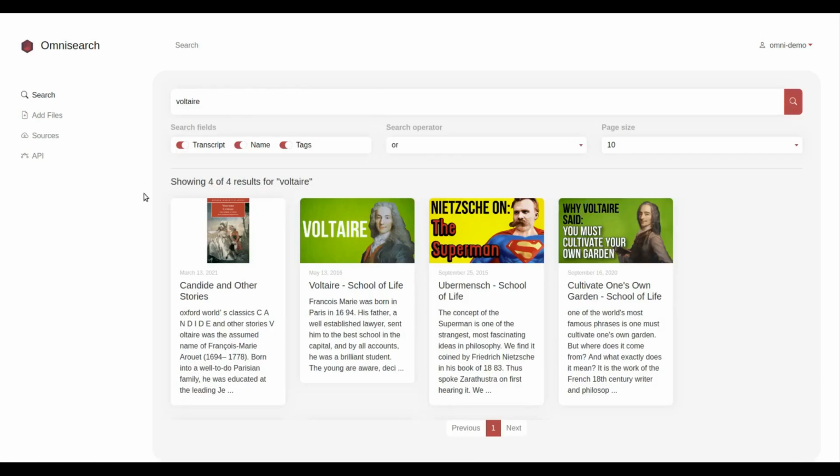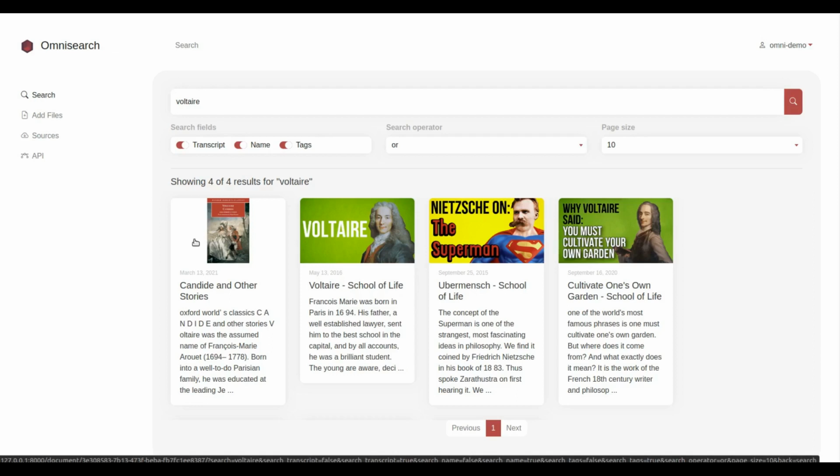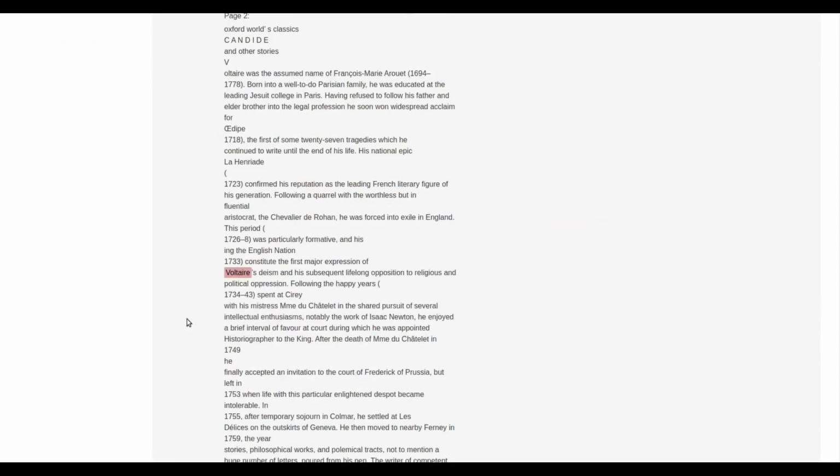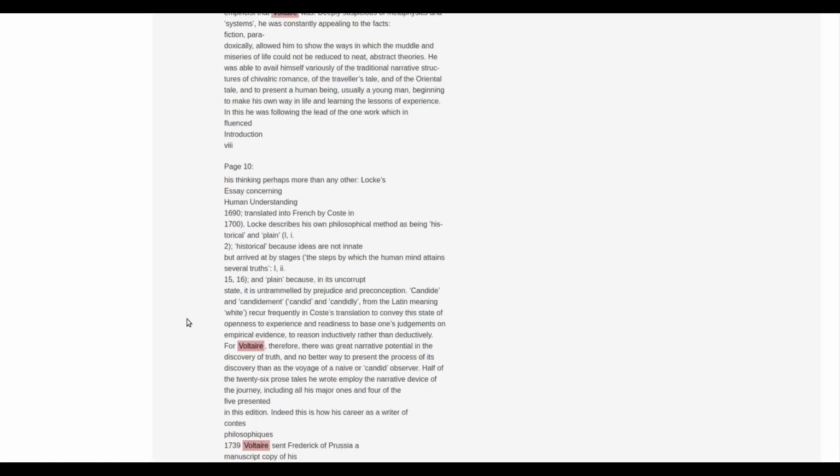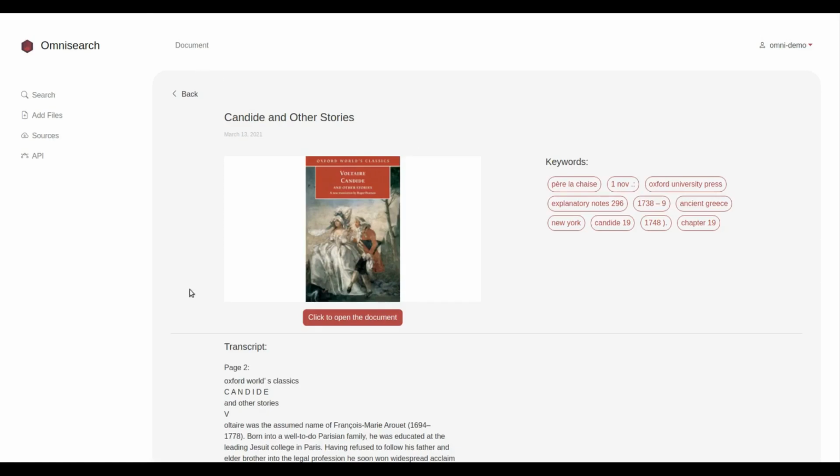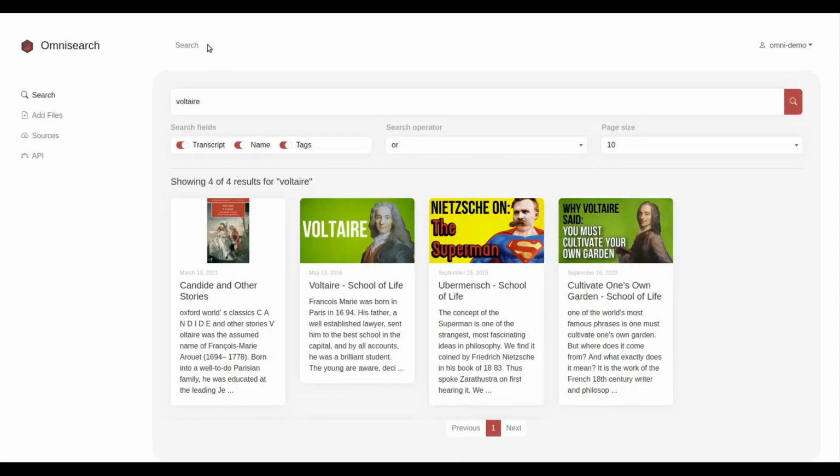Namely, we're not just restricted to videos. I've added a Voltaire book, Candide and Other Stories, and as expected, it turned up here in the search results, and within it, we're able to find all the mentions of Voltaire. So this shows that you can basically use Omnisearch for multiple kinds of files, not just audio and video. This is the improvement in this particular version of the software.